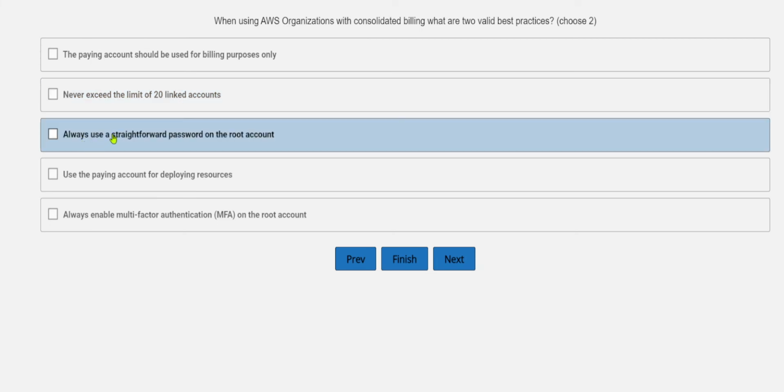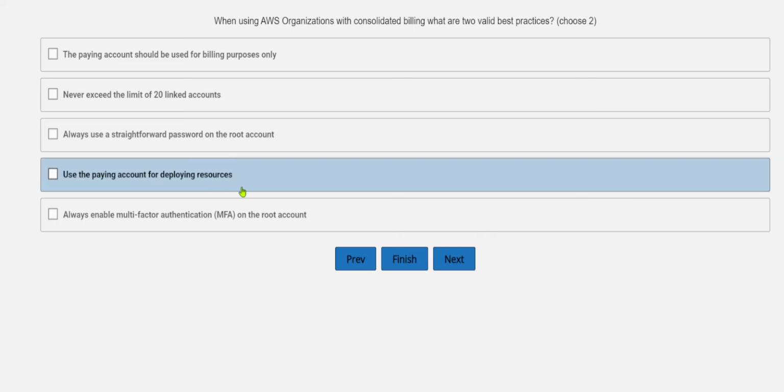Always use a straightforward password on the root account. So what are the valid best practices according to you? Always using a straightforward password on the root account has nothing to do with your billing part, so you can skip this one.